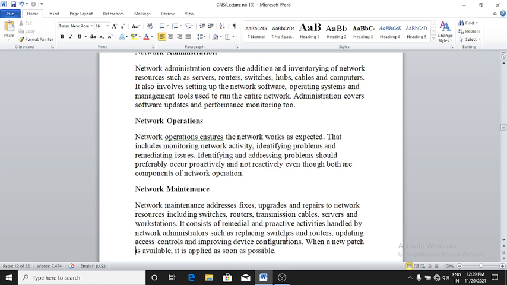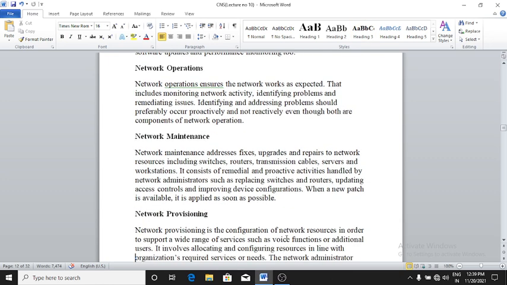It consists of remedial and protective activities handled by the network administrators such as replacing switches and routers, updating access control and improving device configurations. When a new patch is available, it is applied as soon as possible.